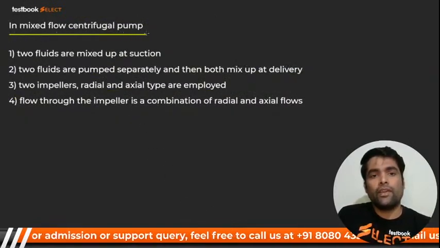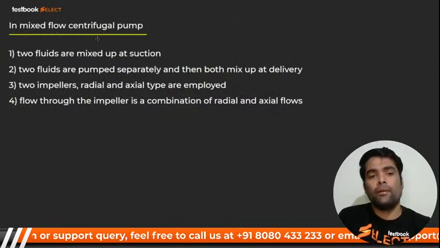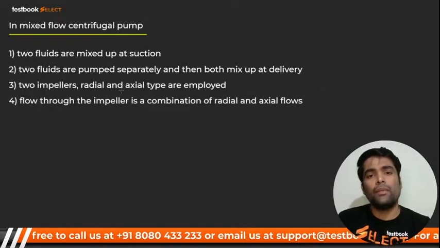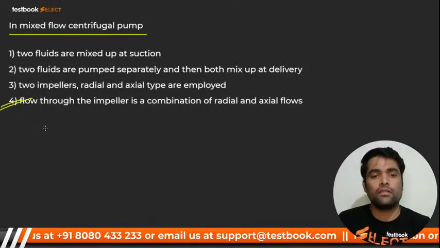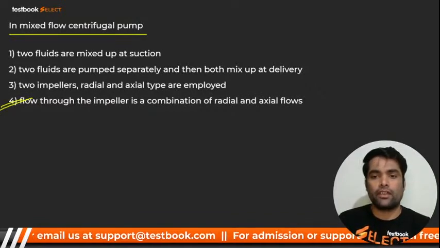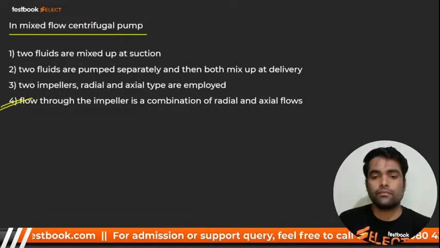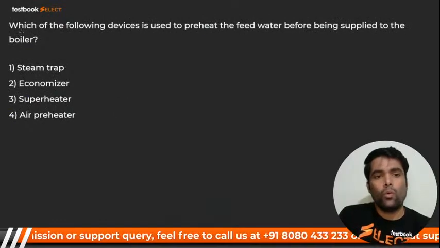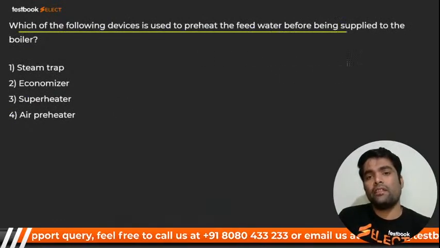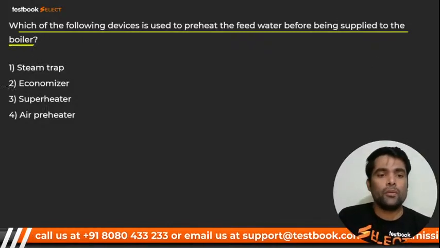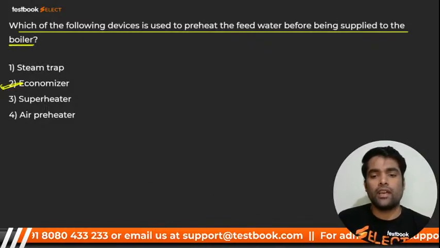In a mixed flow centrifugal pump, what, my dear? Flow through impeller will be a combination of radial and axial flows. Number 4. Number 4 is correct. Here we go for next. Which of the following devices is used to preheat the feed water before being supplied to the boiler? My dear, it should be economizer. Economizer.